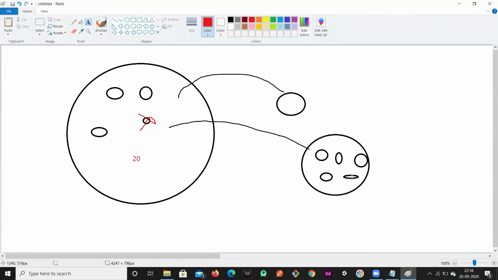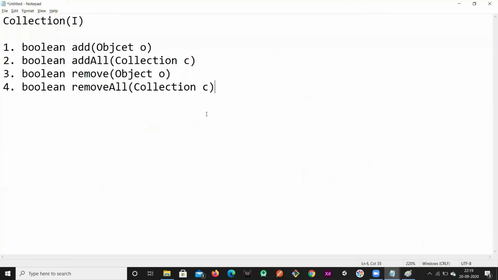then all the elements that are there in the passed collection will be removed from the 20 elements. If you wanted to remove all these 6 elements as a group from the 20, then we'll go for the removeAll method. The return type is also boolean, because if the elements are found, then only it can remove, otherwise it cannot remove, and in that case we'll get false. True or false. Again, I have one more method called boolean retainAll.